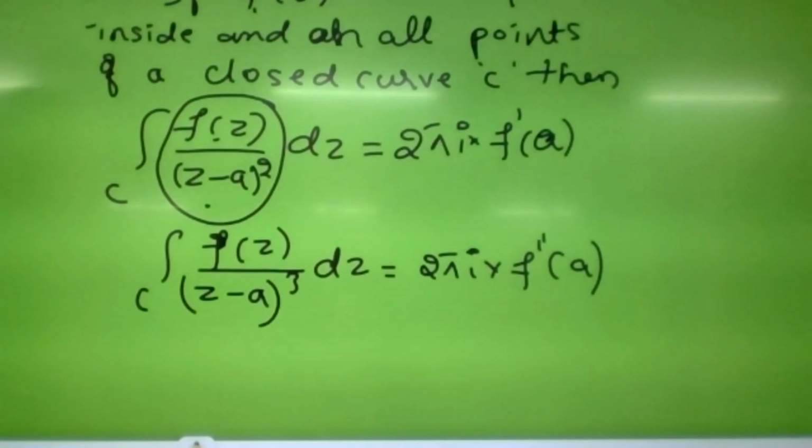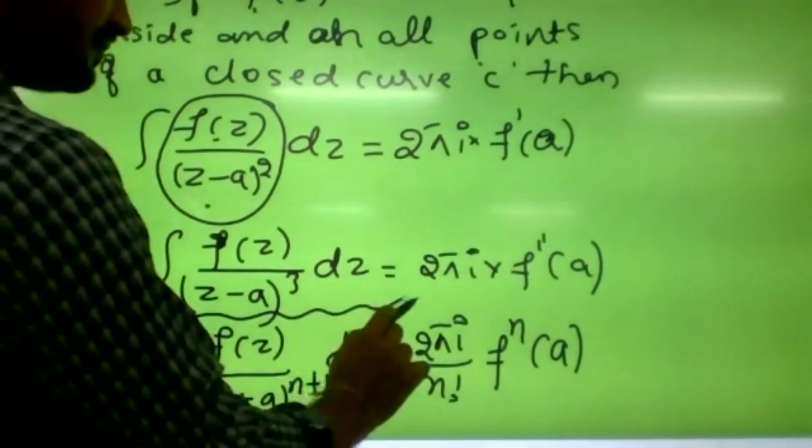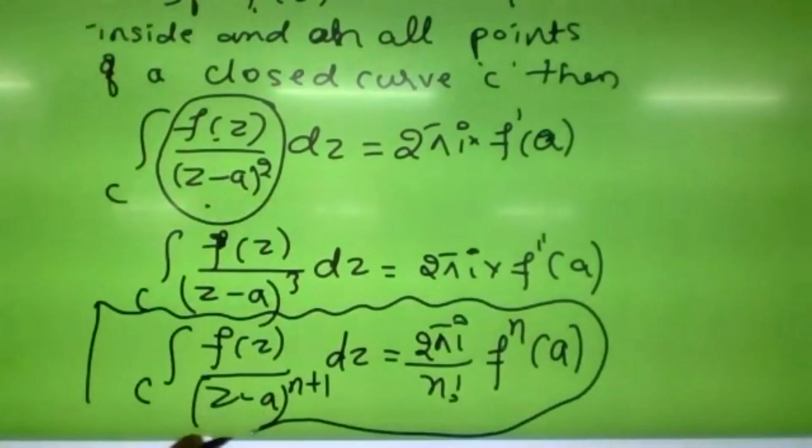In general, Cauchy's integral formula is: the integral over c of f of z by z minus a whole power n plus 1 with respect to z is 2 pi i by n factorial into f^n of a. f^n of a indicates the nth derivative of the function at the point a. So this is the general formula of Cauchy's integral formula. You should remember this one. Is it clear?